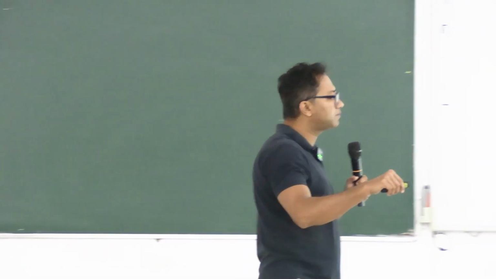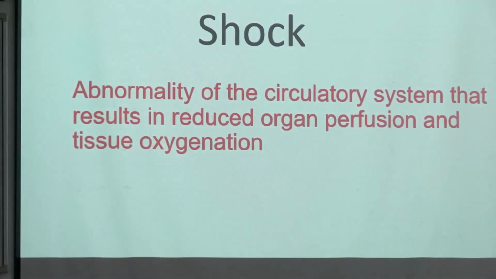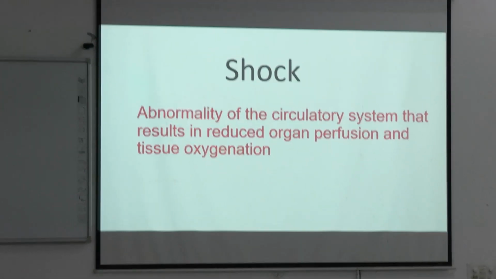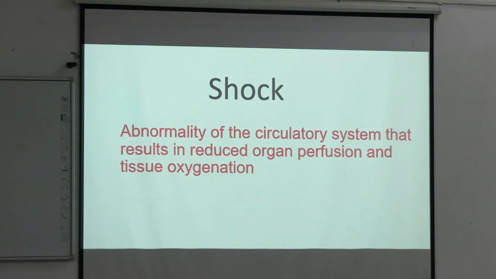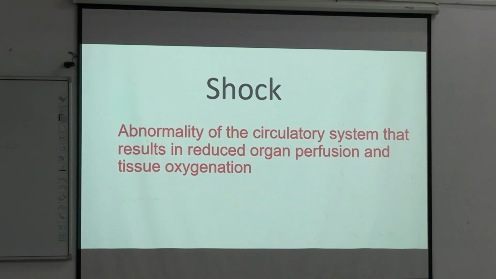So, abnormality of the circulatory system that results in reduced organ perfusion, that means your vital organs, brain, liver, kidney, are not getting adequate blood, number one, and number two, they are suffering from hypoxia. So, tissue oxygenation is deficient, that means there is hypoxia, clear.